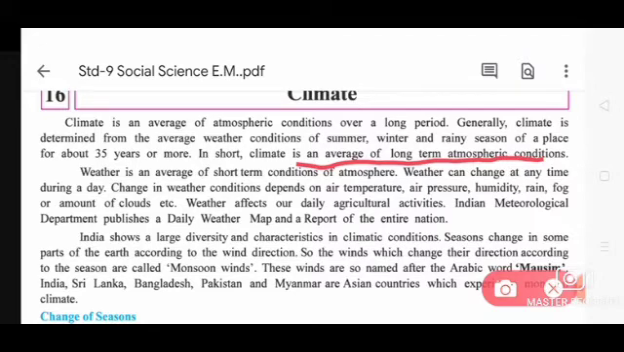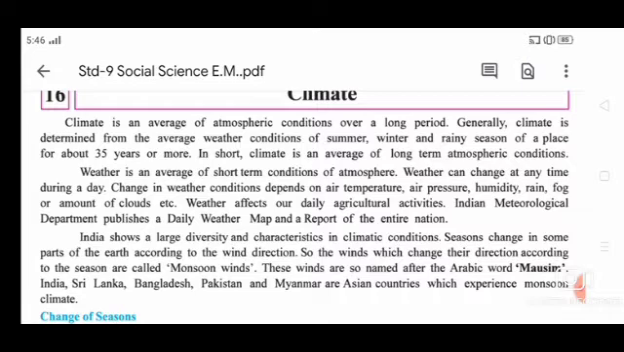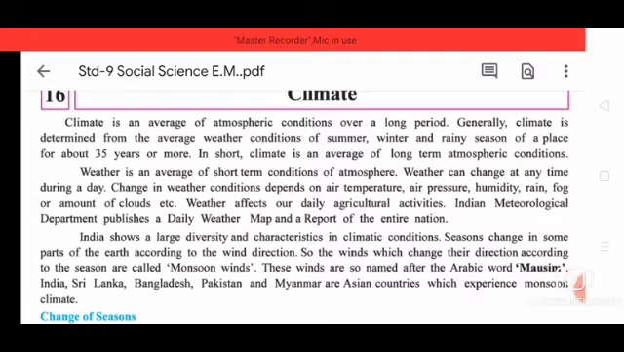Next, we'll see what weather is. Weather is an average of short-term condition of atmosphere. Short-term condition of atmosphere is weather. Weather can change at any time during a day. Maybe in the morning one type of weather, then in the afternoon another type, and in the evening another. So in a day there are changes in the weather.